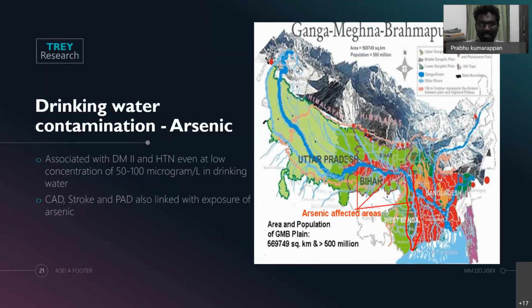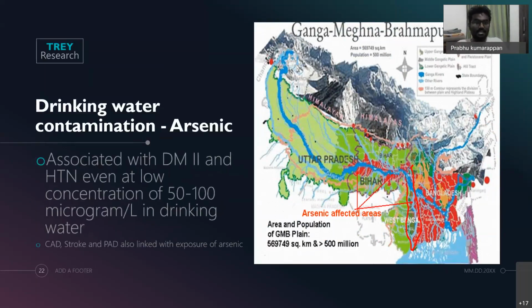And the main mode by which arsenic enters our body is through drinking water contaminated with arsenic. International standards mention that even less than 10 micrograms per liter is toxic to the body. But studies have shown that Indian waters contain a minimum of 50 micrograms per liter of arsenic in the drinking water, especially in this Ganga, Meghna, Brahmaputra plain.